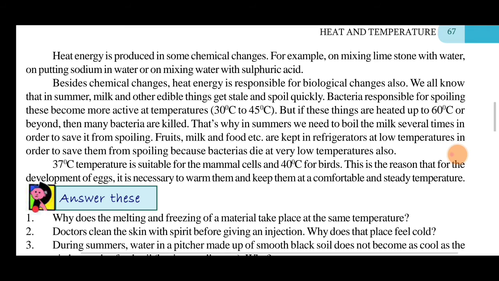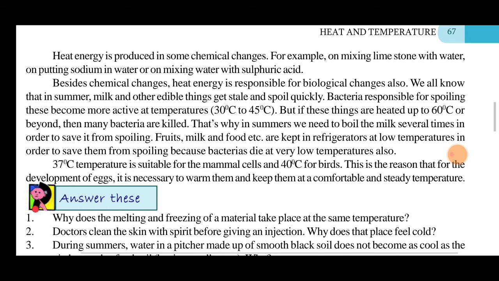But if these things are heated to 60 degrees or beyond, many bacteria are killed. That's why in summer we need to boil milk several times to save it from spoiling. Fruits, milk and food etc. are kept in the refrigerator at a low temperature to save them from spoiling, because bacteria die at very cold temperatures also. That is the opposite working here.